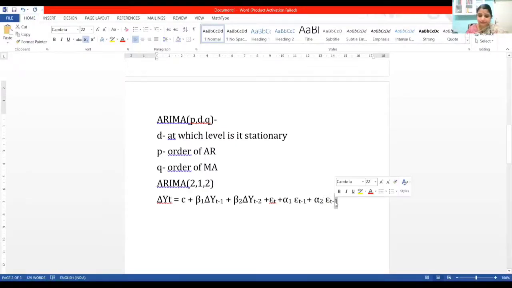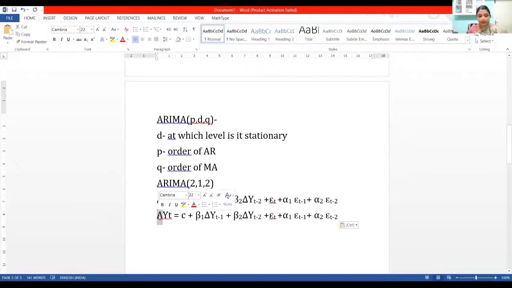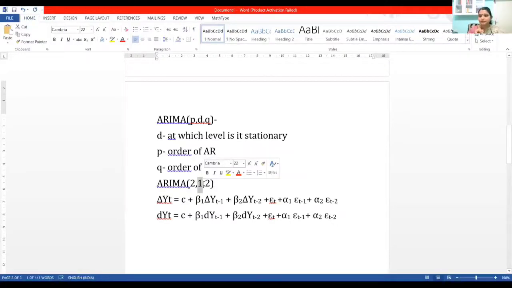For epsilon, that is the residual, there is no stationarity; stationarity is only applicable for the series. So when we see this delta or a D written with it, we understand that we are talking about this. Even if you don't write all this, if you have written ARIMA 221, it's understood. People write it this way also, because there is a 1 here.